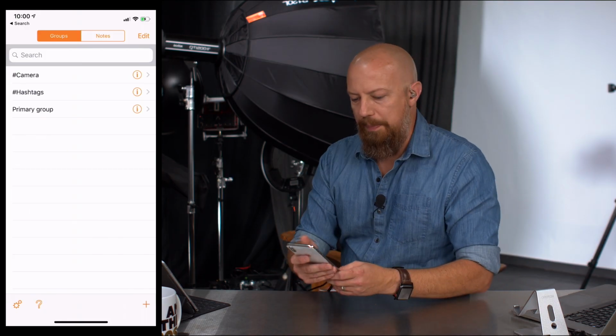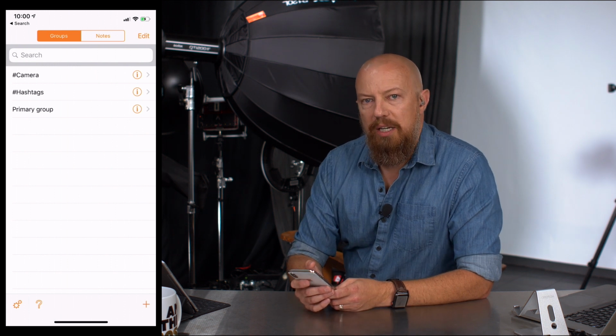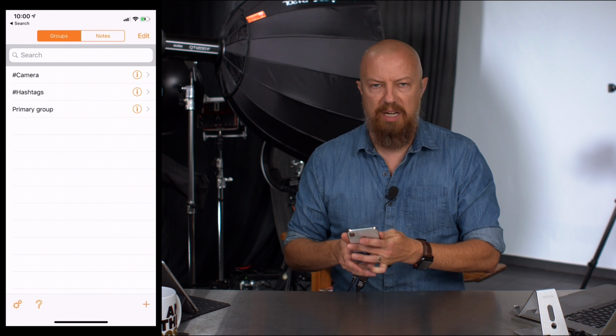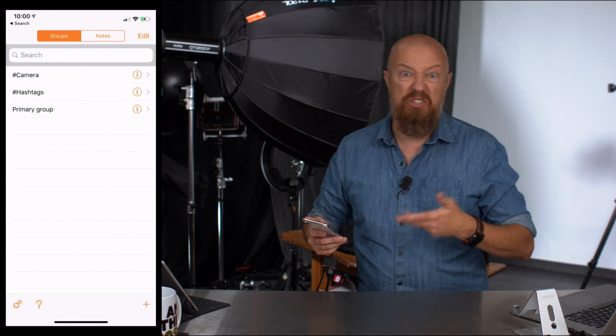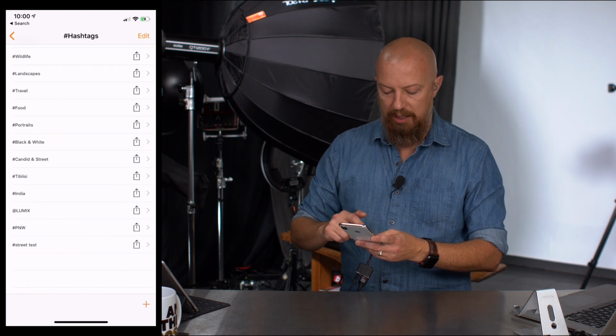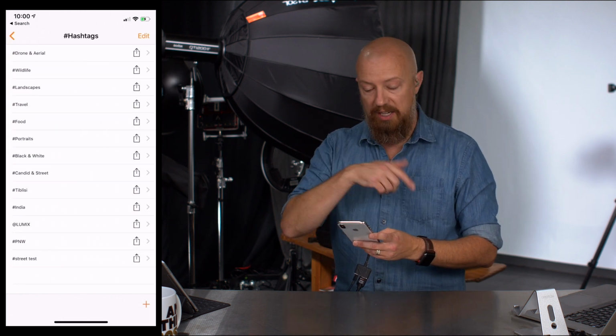There we go, perfect, okay. So this is the Text Expander app, and you don't normally ever use the app. You don't use it when you're typing. This is just there for setup. Okay, so there's my hashtags group. I look at the hashtags group and street test, it's already synced. You can see it down at the bottom, so that has synced up.